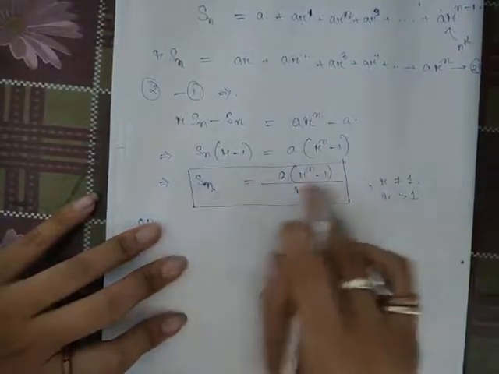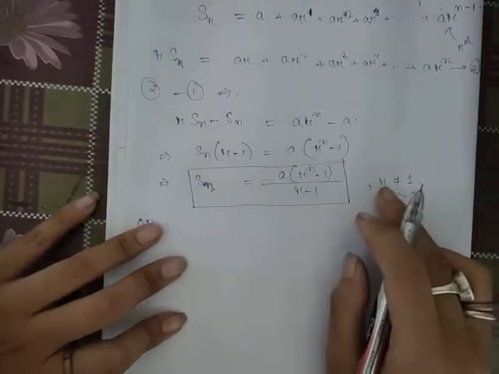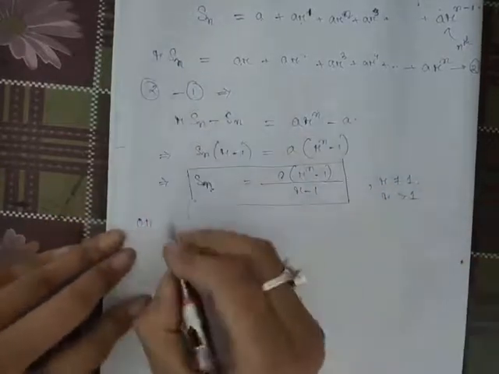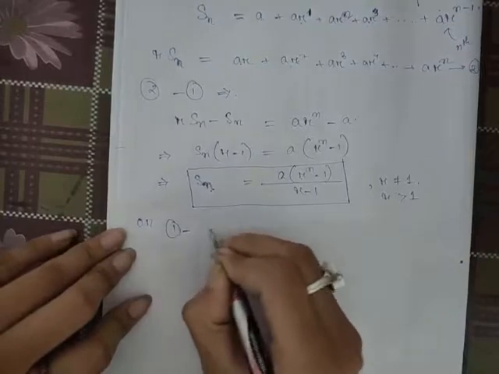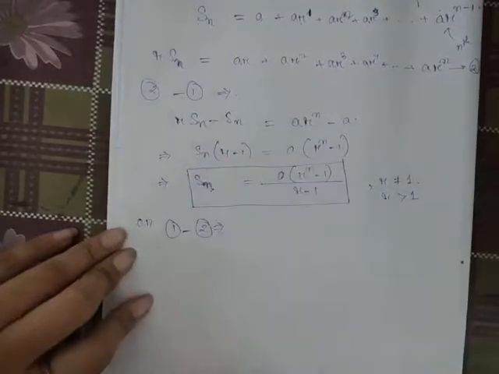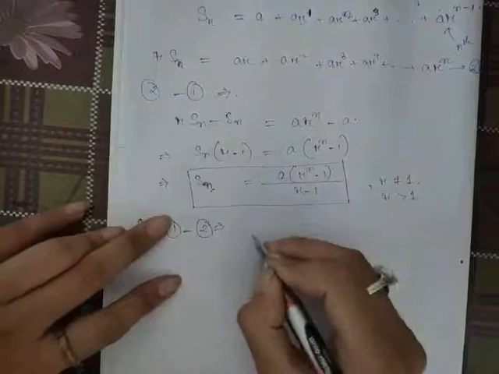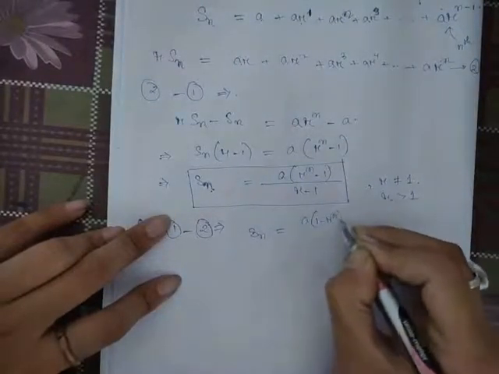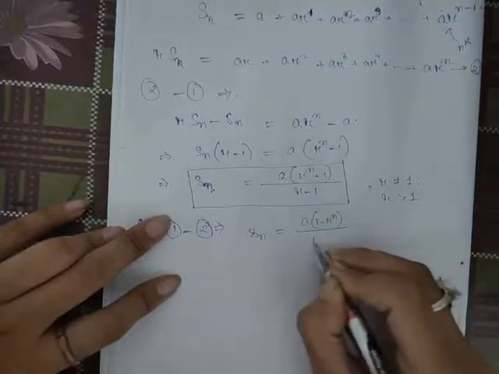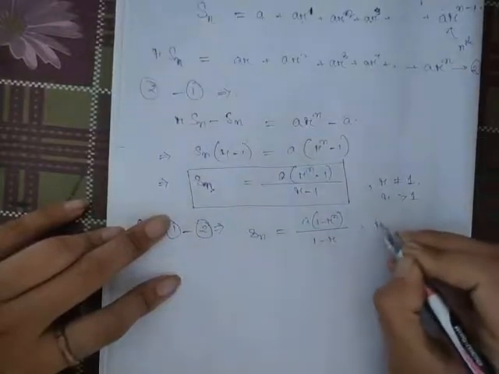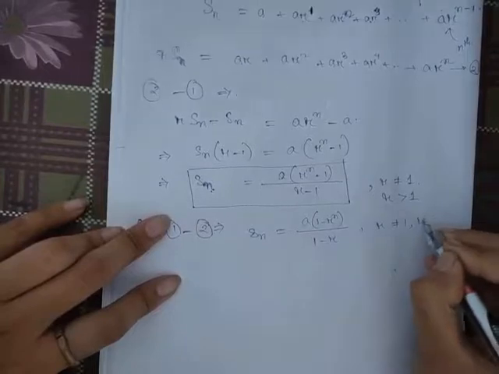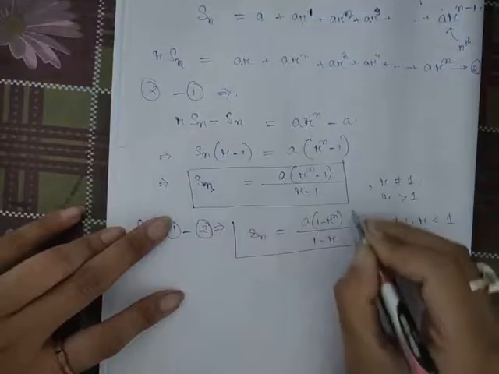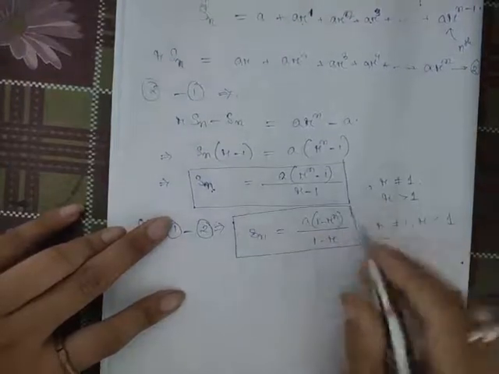Now if we do 1 minus 2, then what will our formula be? By calculation you will get Sn equal to A(1 minus R to the power n) divided by 1 minus R, where R is not equal to 1 and R is less than 1. This is the formula of the GP series.